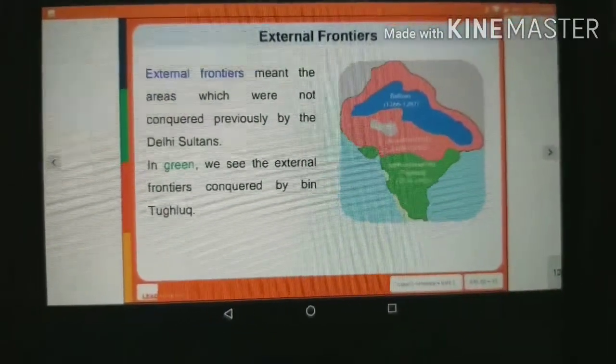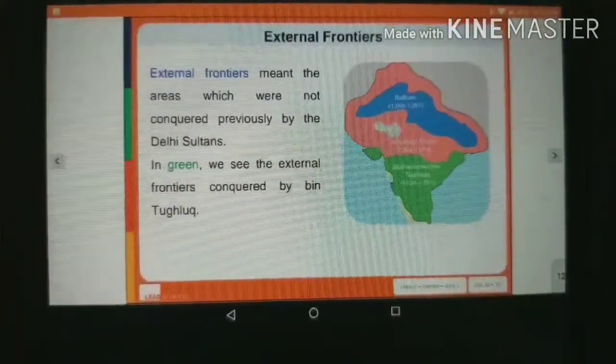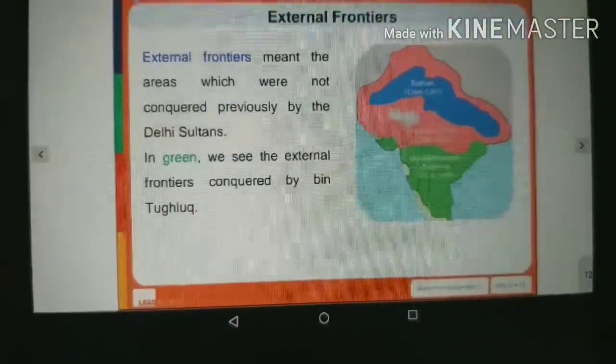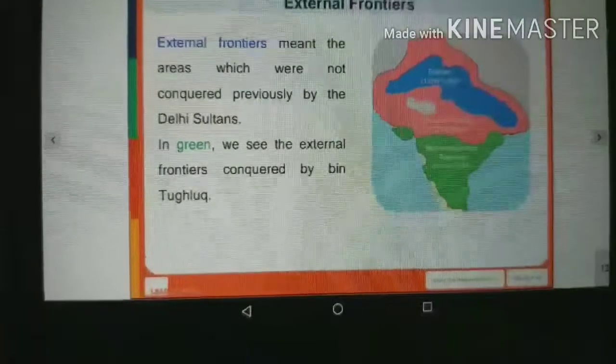Now, what do we mean by external frontiers? It meant the areas which were not conquered previously by the Delhi Sultans. In green, we see the external frontiers conquered by Muhammad bin Tughlaq.